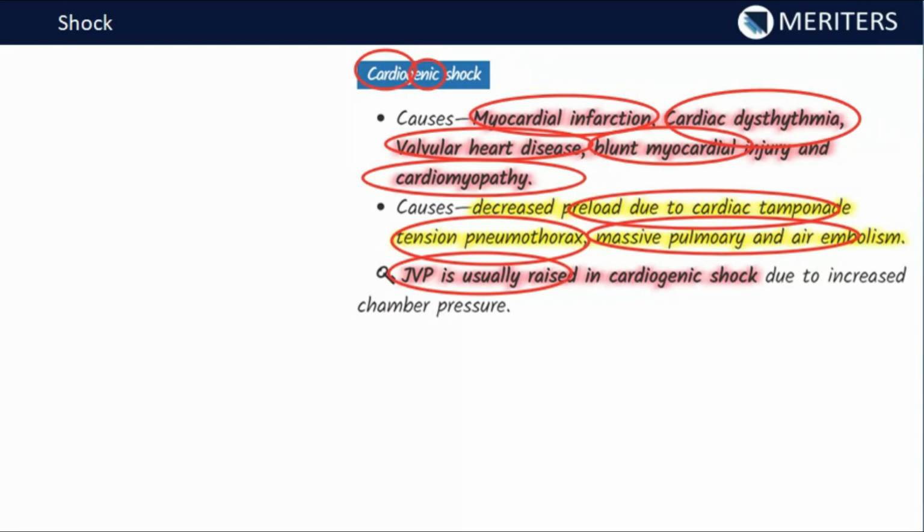You can see this is a sign of cardiogenic shock due to increase in the pressure of the chamber on the left side. Sometimes on the right side also, or sometimes on both sides there is increased pressure, but JVP is increased because of the elevated filling pressure.